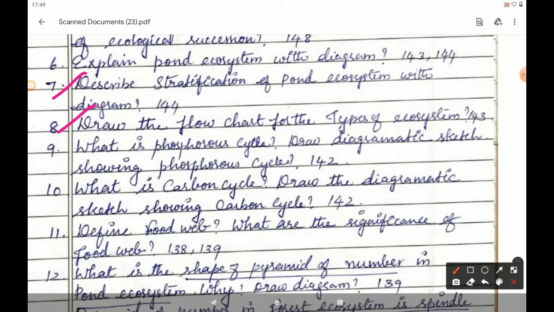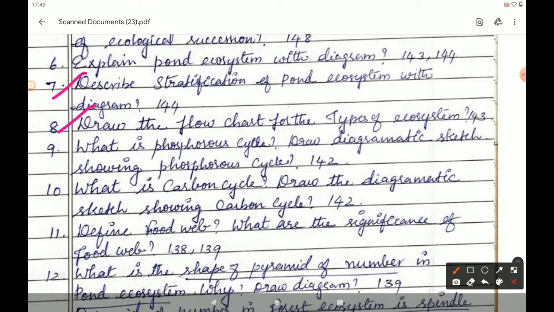Ecosystem are of two types, natural and artificial. Artificial ecosystem is man-made. Natural ecosystem is of two types. They are terrestrial ecosystem and aquatic ecosystem. Aquatic ecosystem are of two types, freshwater ecosystem and marine ecosystem. Freshwater ecosystem are of two types, lotic and lentic.